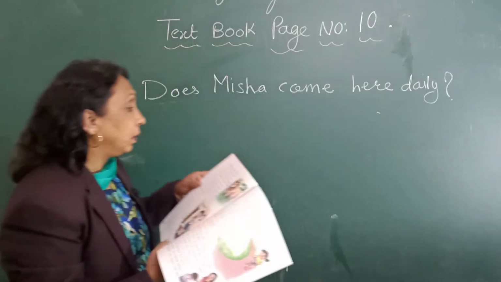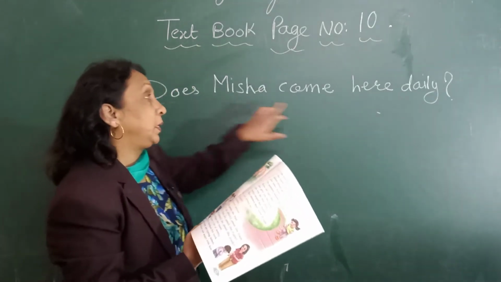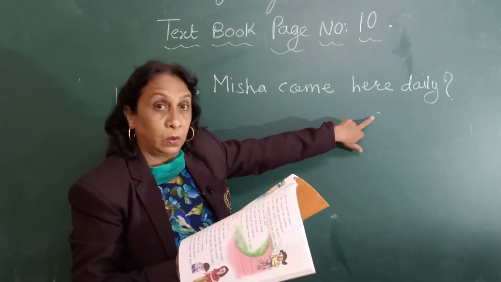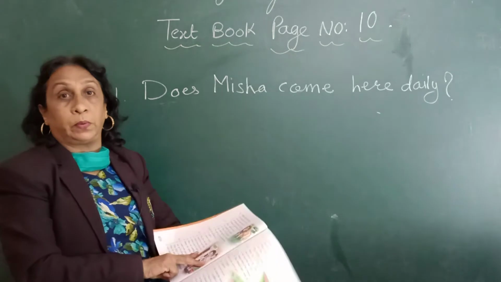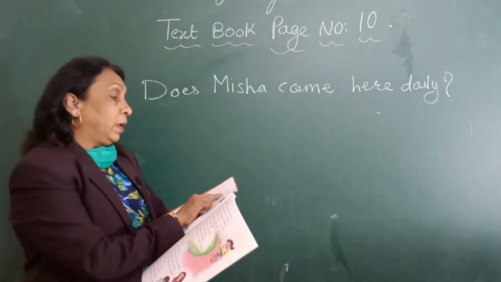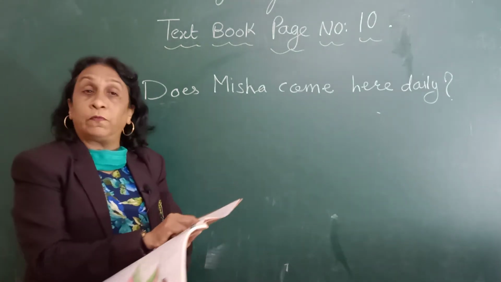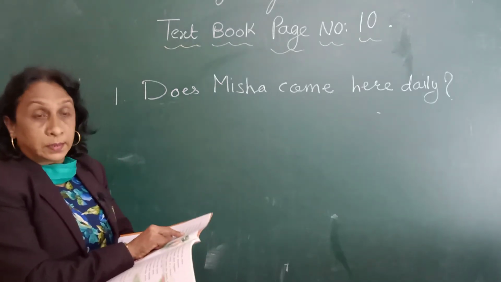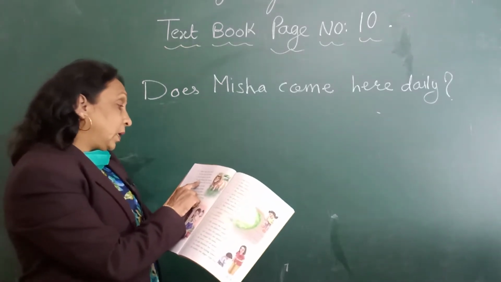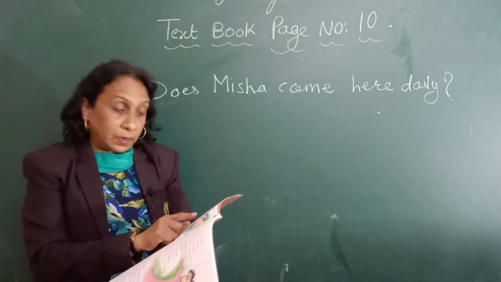So the first sentence, does Misha come here daily? We are using does, so we will not use comes, it will be written as come. Does the lion rule the forest? Third, does the sun rise in the east? Does she love dancing and singing?